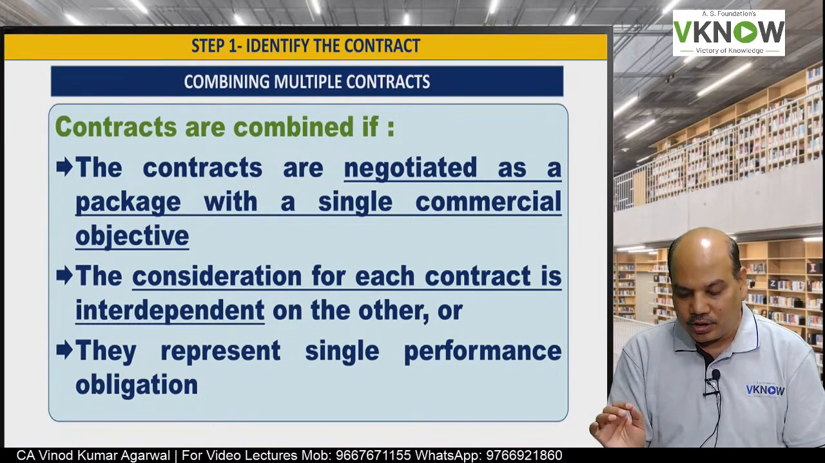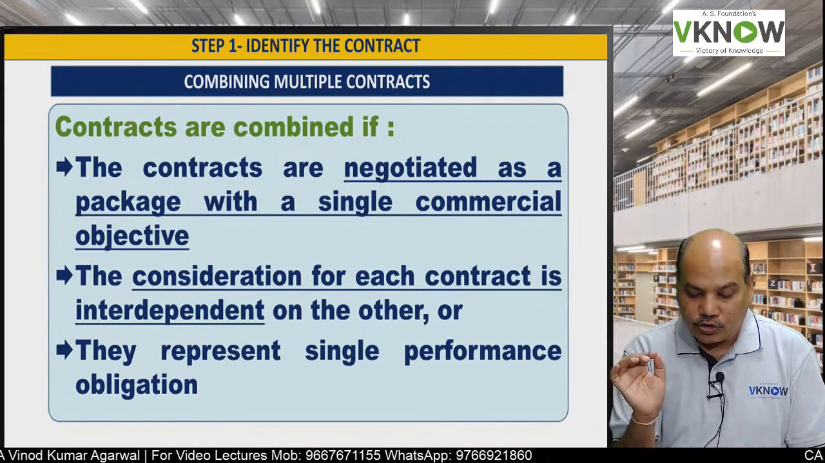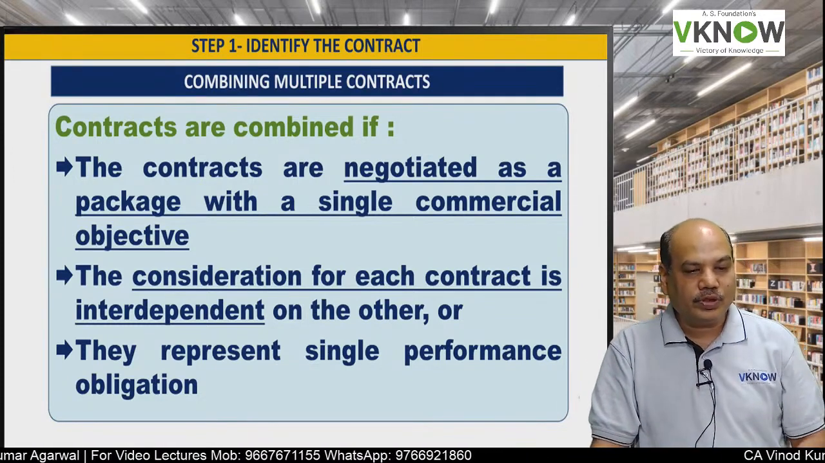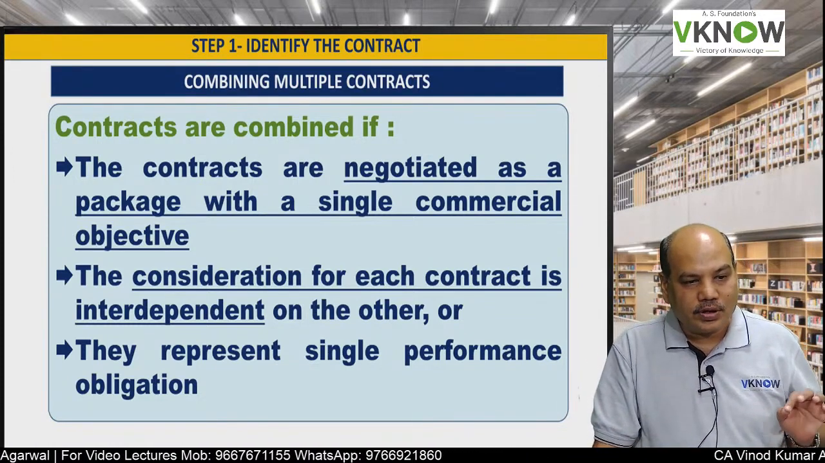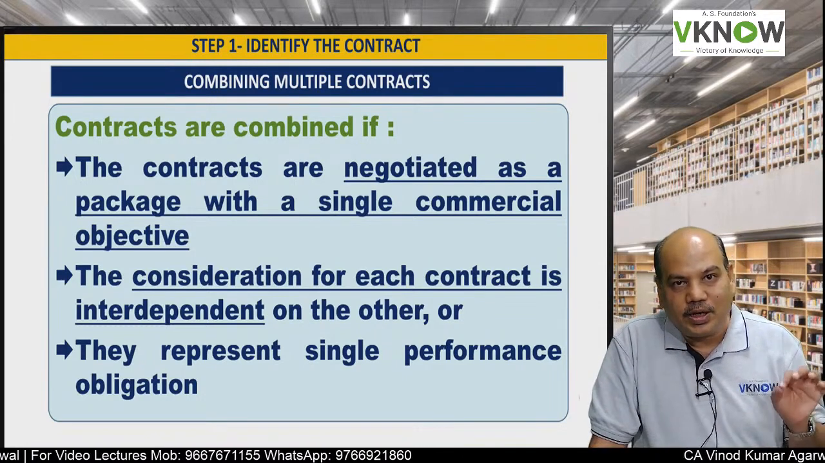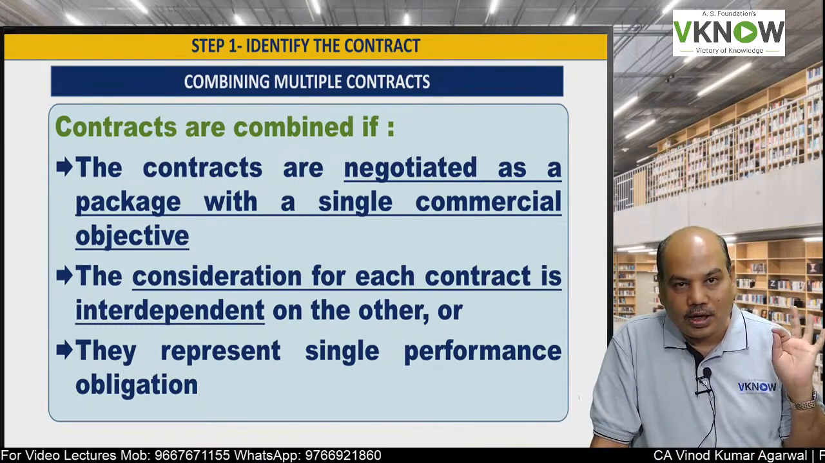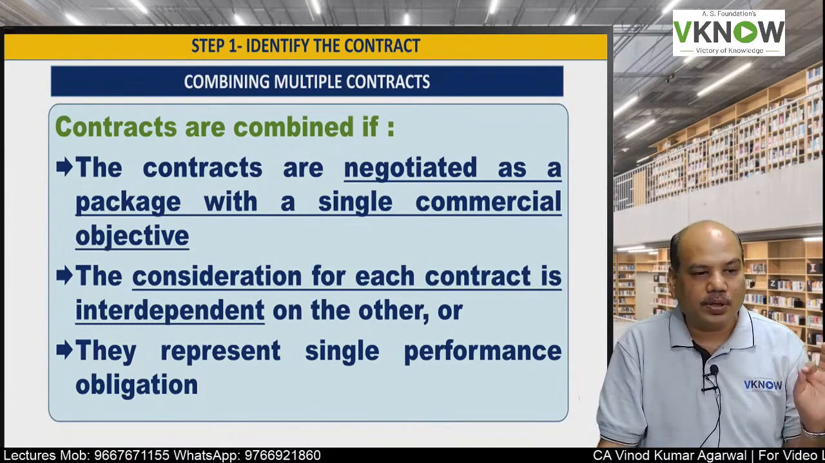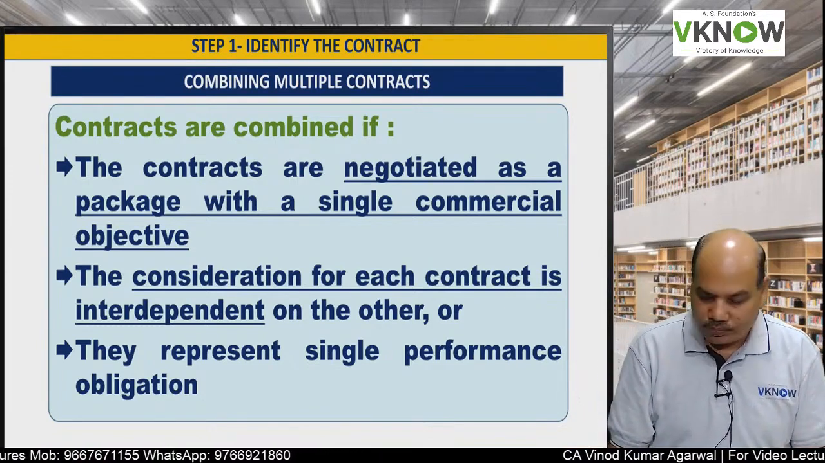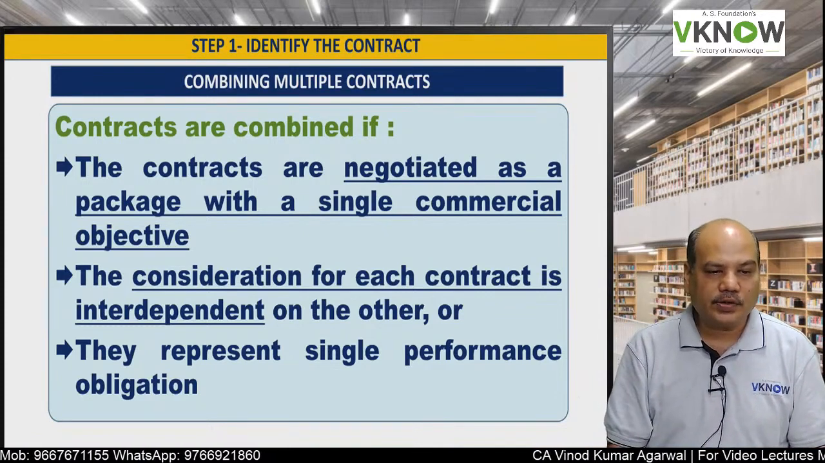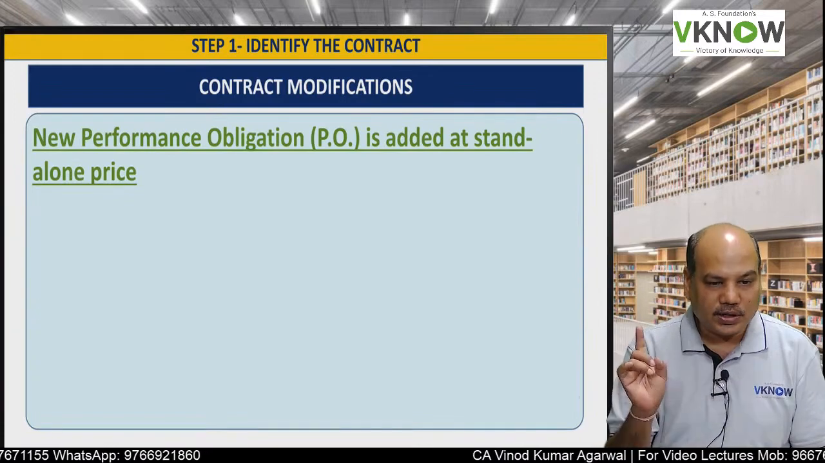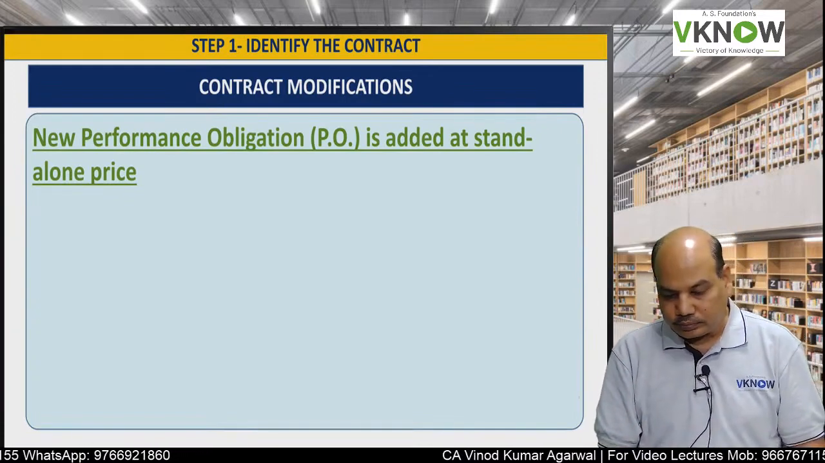The second condition is that each contract is interdependent on the other. The price of one contract is somewhere interdependent on the price of the other. And the third condition is that they represent a single performance obligation. If these three conditions are satisfied, then contracts can be combined for accounting purposes as one contract.